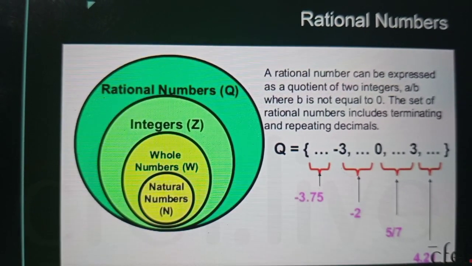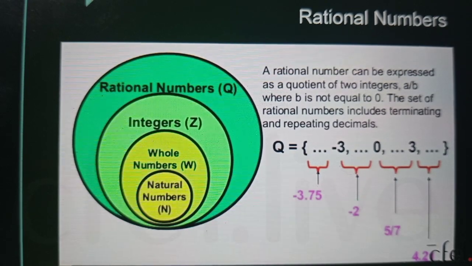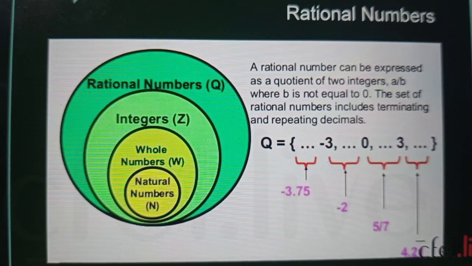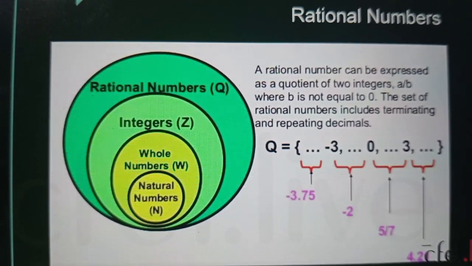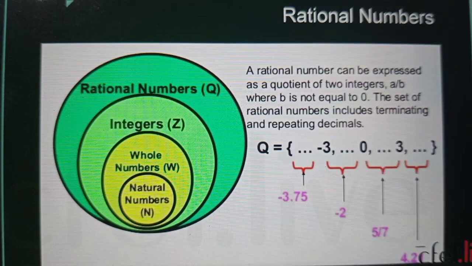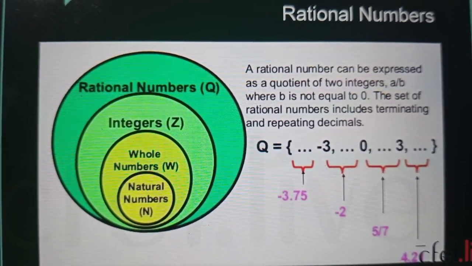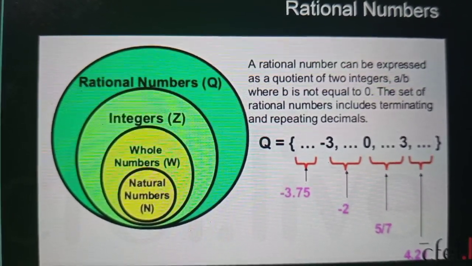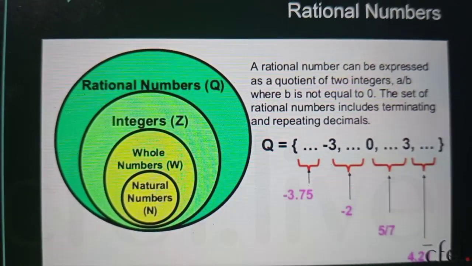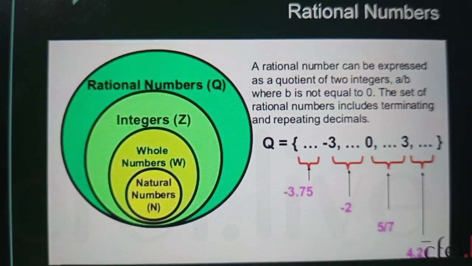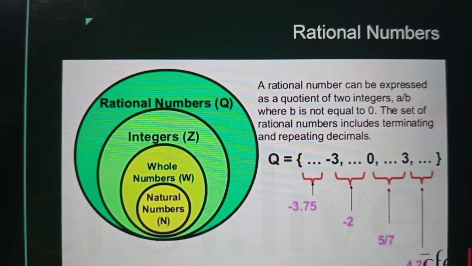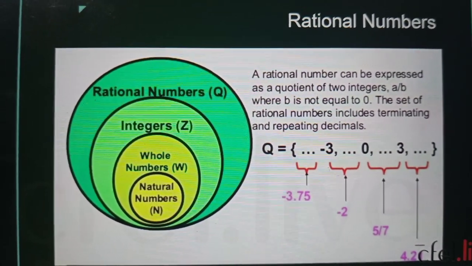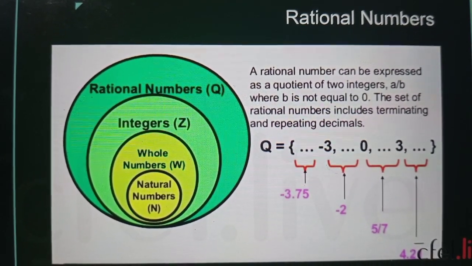You can see that there are so many rational numbers in this set. Between -3 and 0 you can find -2, between 0 and 3 you can find 5 by 7, and after 3 you can find 4.21 bar. Why is this bar mentioned? Because this 21 is going to be repeated, it goes on repeating, and that is why it is called non-terminating. That means repeating decimals are called non-terminating, which does not terminate after a certain value.